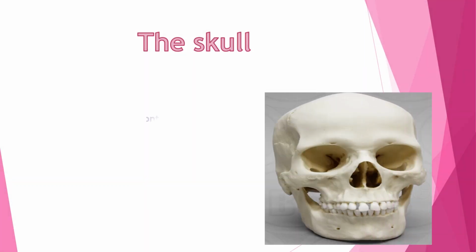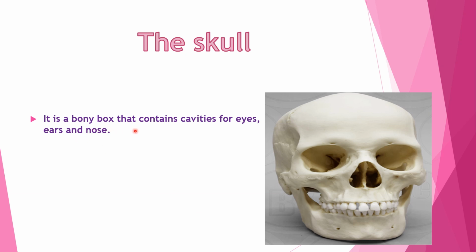The skull. The skull is a bony box that contains cavities for eyes, ears, and nose. It protects the brain. The brain is located inside the skull, as we mentioned before, to protect the brain.